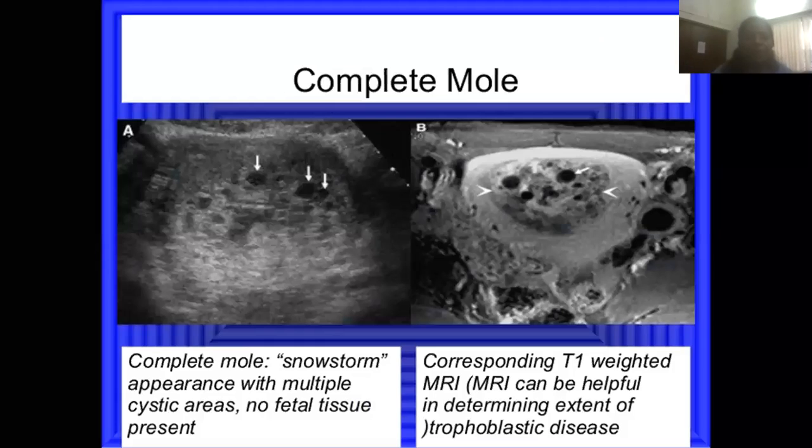This is an example of the snowstorm appearance with multiple cystic areas, no fetal tissue present. So we are saying no fetal parts, no curvature, no head, no head circumference, no abdominal circumference. Only something foggy, snowstorm-like, is what we see on ultrasonography. And this is the corresponding T1 weighted MRI. MRI can be helpful in determining the extent of trophoblastic disease, how much extent there is.